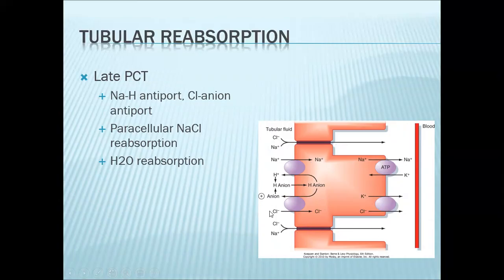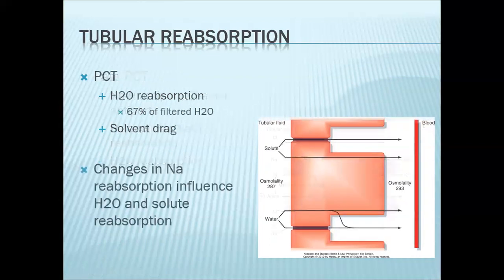Together with your chloride, this is also where water is being reabsorbed. Here, water can be reabsorbed through aquaporins. So it can go through your tubular cell, that's transcellular reabsorption, or it can go in between your cells, which is paracellular reabsorption.